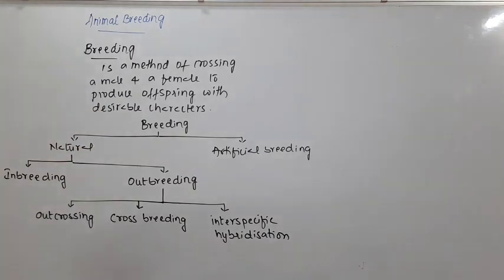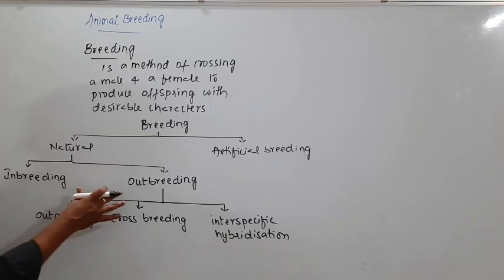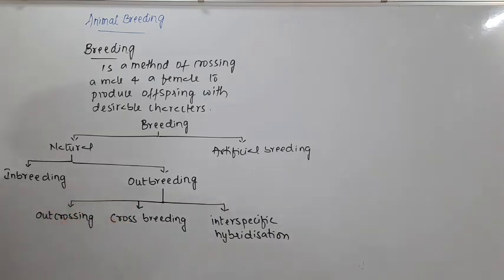So this is the outcrossing. Of course, we'll see all these things in detail. What actually is this inbreeding? What actually is this outbreeding in detail? That time I'll tell you with examples.